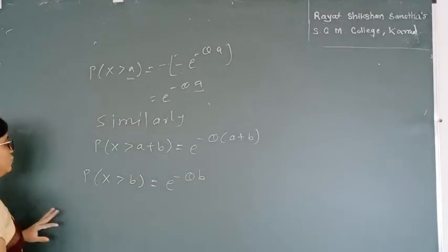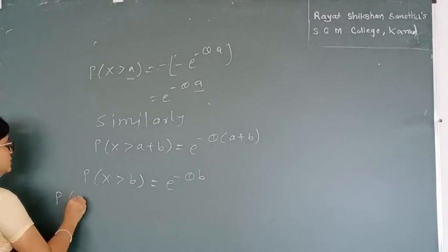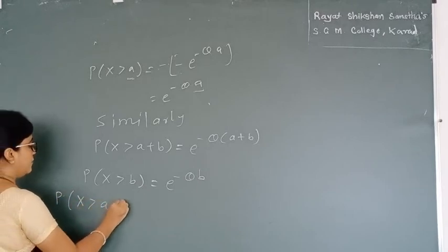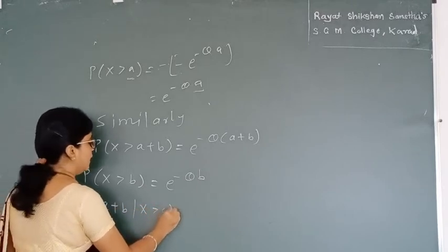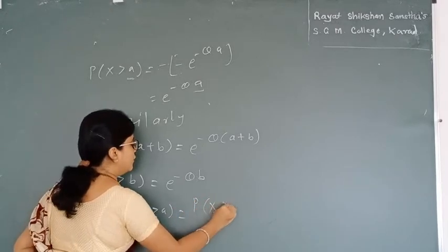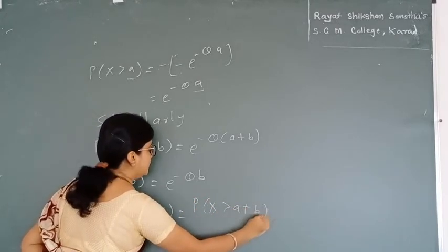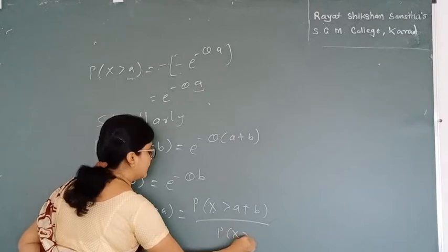So equation 1 is probability of x greater than a plus b given x greater than a, which equals probability of x greater than a plus b divided by probability of x greater than a.